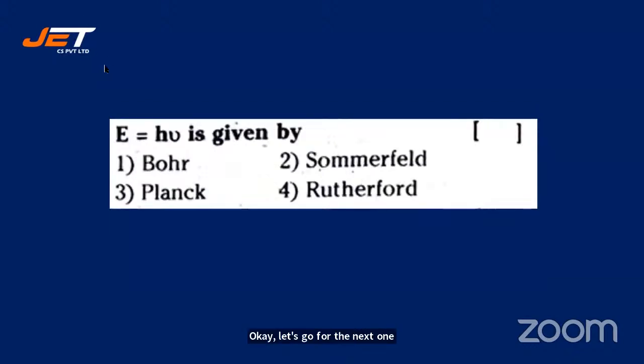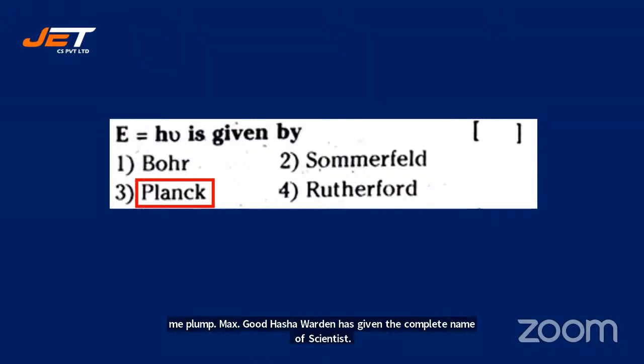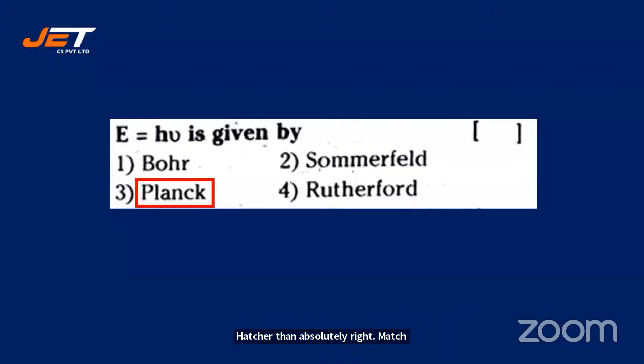E is equal to h nu is given by Bohr, Sommerfeld, Planck, Rutherford. Okay, factual question. Given by Planck, Max Planck. Good, Harshavardhan has given the complete name of the scientist. Harshavardhan, absolutely right. Max Planck. All right. Let's go for the next one.